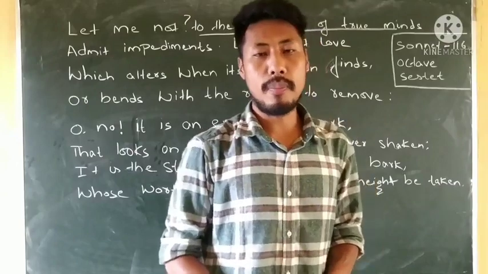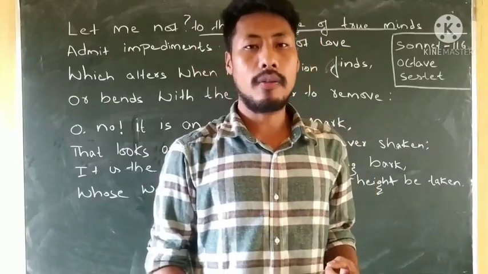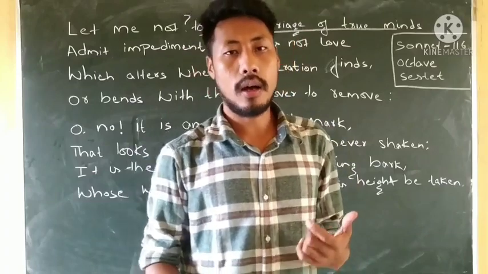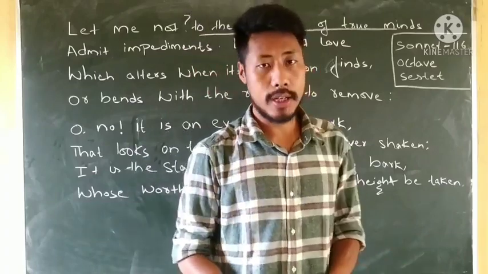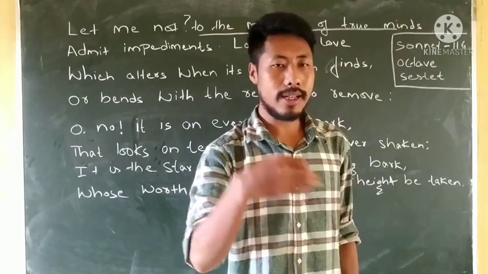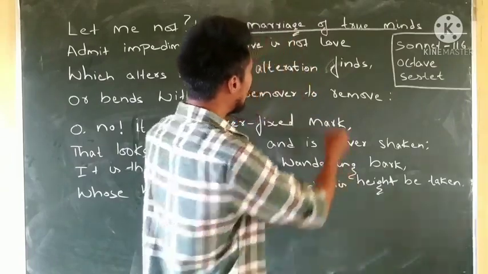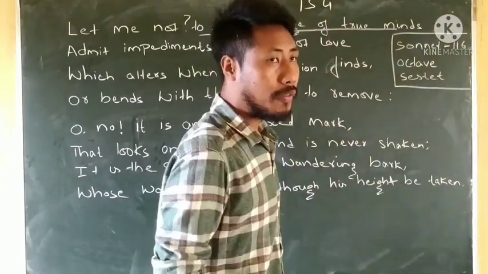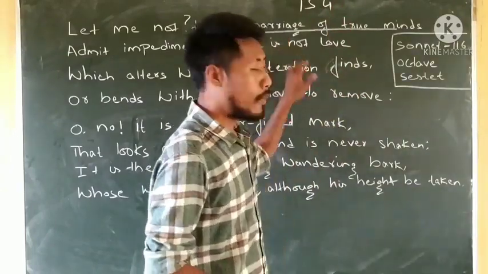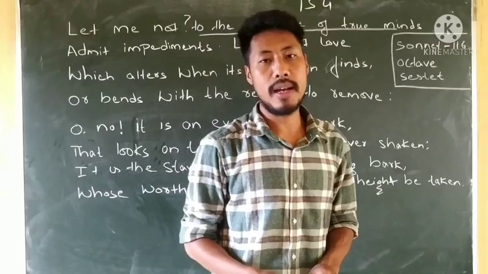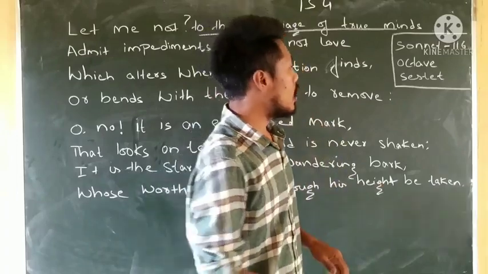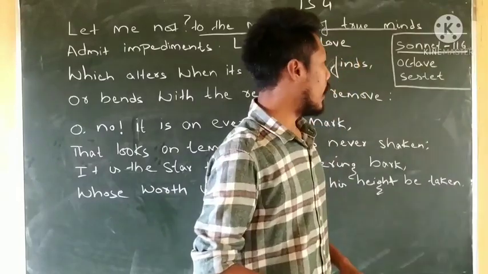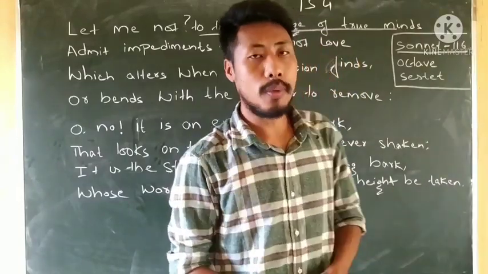In the poem "Let Me Not to the Marriage of True Minds," there are 14 lines, and 14-line poems are known as sonnets. William Shakespeare, in his lifetime, wrote 154 sonnets, and out of 154 sonnets, this poem is also known as sonnet number 116.